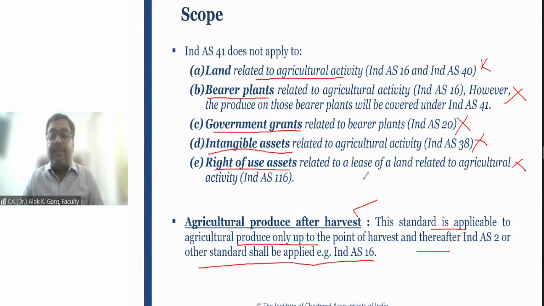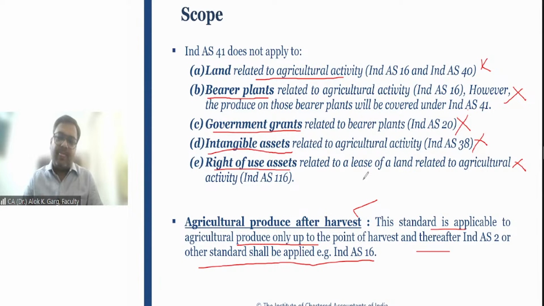Third, if the company has decided to sell this building and it is meeting the criteria of, you remember ISPC and HP, it is meeting the criteria of held for immediate sale in present condition and sale is highly probable, then it will be classified under non-current asset held for sale under Ind AS 105. Fourth, if the company's intention is to trade in this building, if the company's business model is to purchase and sell buildings like property brokers, then it will be an inventory.